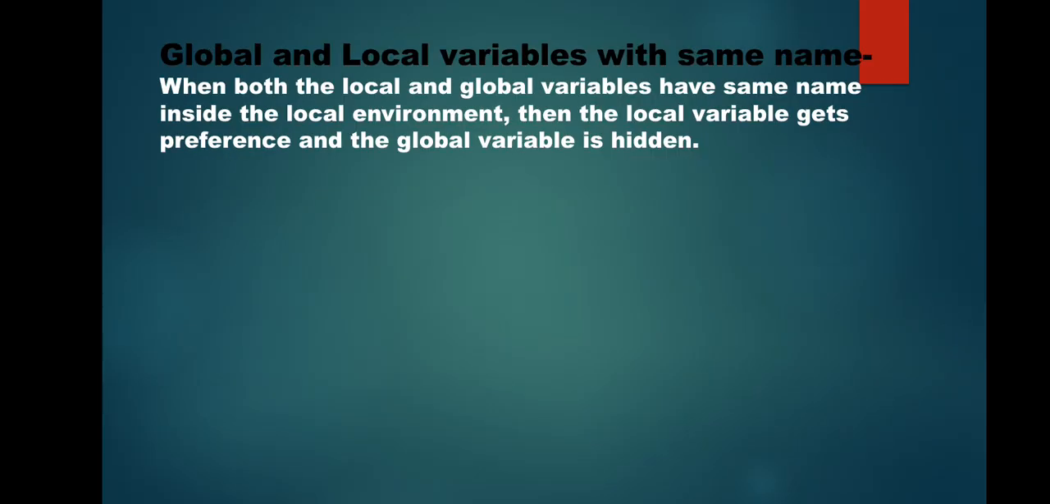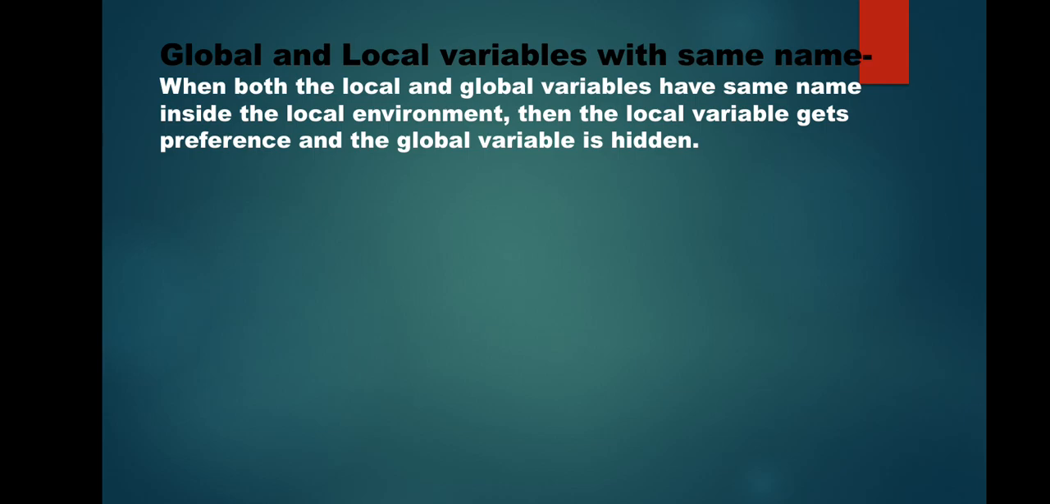Now in the previous example you have seen that there were global variables also, there were local variables also, and a global variable can be accessed from within any of the functions also. But here we have considered both the variables have different names. Now let's suppose we have a program in which the local variable as well as the global variable both have the same name. Then what will happen?